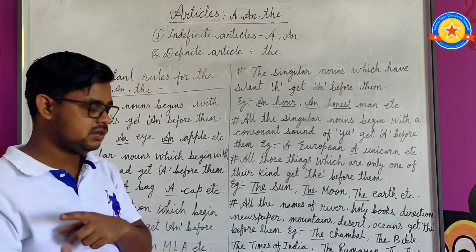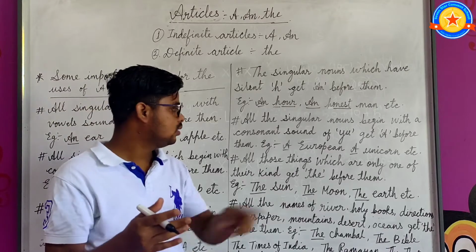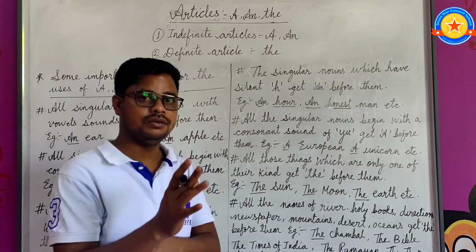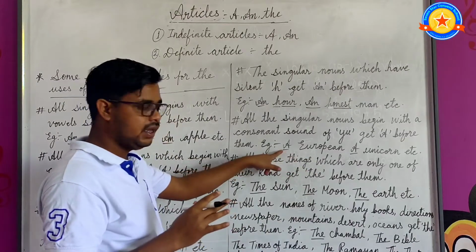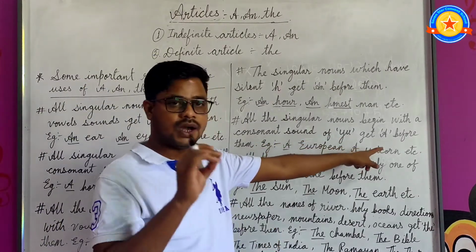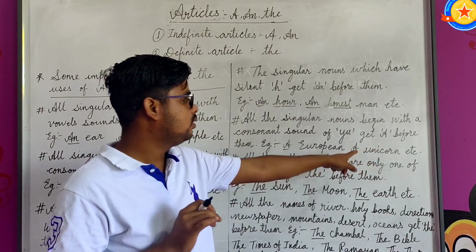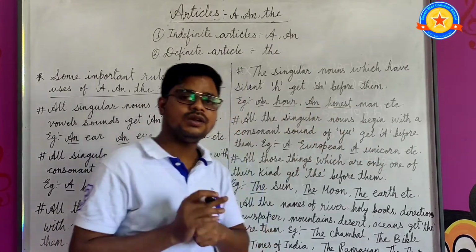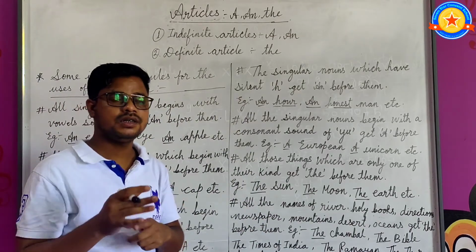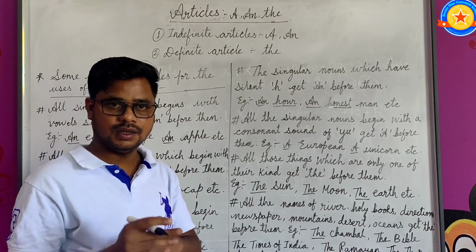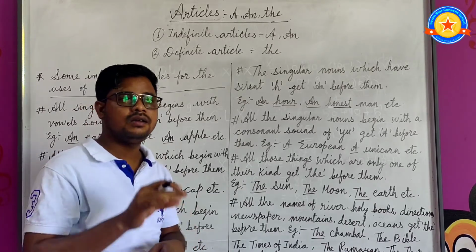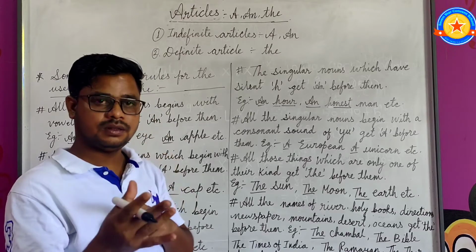When you pronounce European, the YU sound comes. That's why a is written. Unicorn, the YU sound comes from here. So singular nouns which begin with the consonant sound YU get a before them, even if the word starts with a vowel.